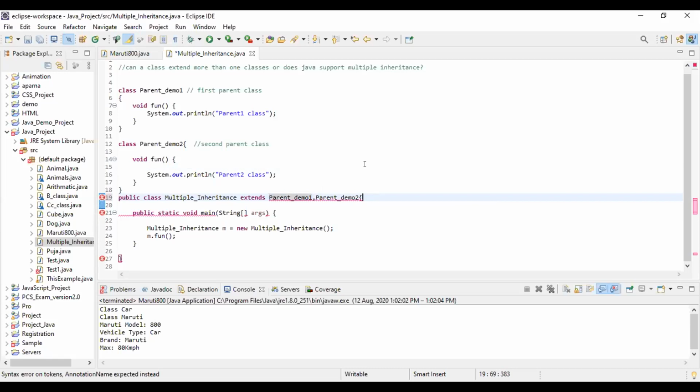Ma'am, the method name is the same. Yes, the method name is the same. The parent class method name is the same, right, ma'am? Yes. Okay, ma'am.